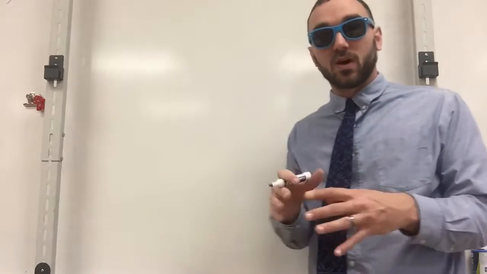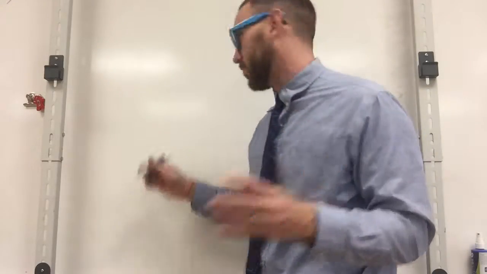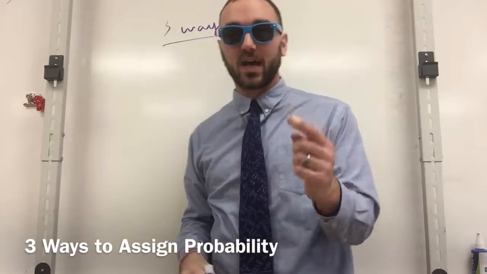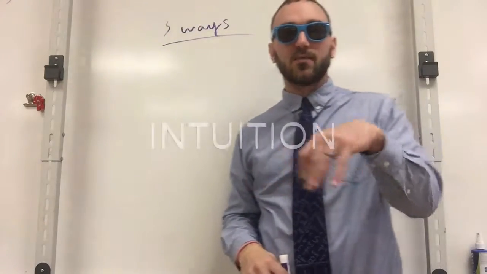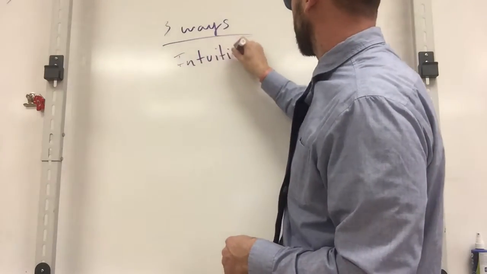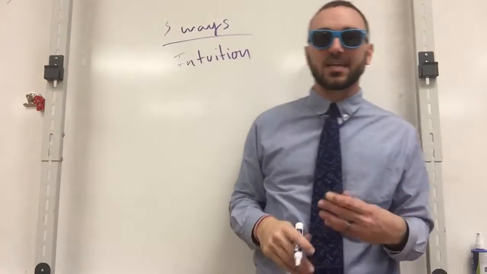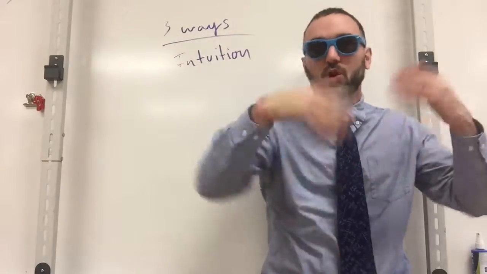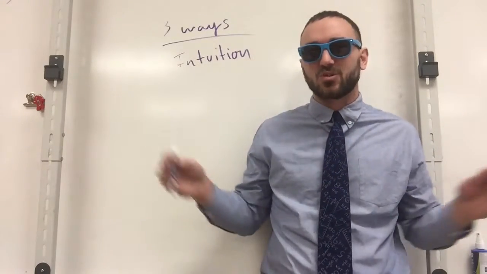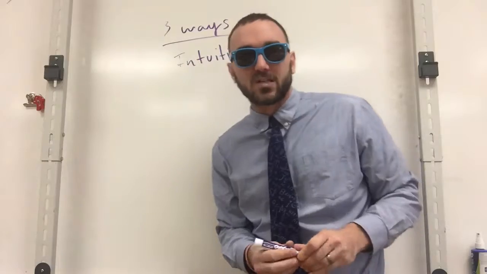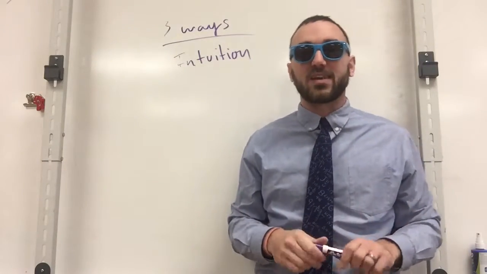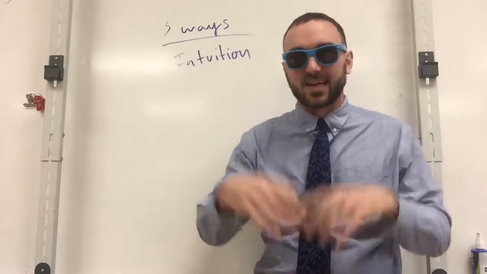All right, so moving on, there are actually 3 ways that we assign probability. The first way is going to be this idea of intuition. Intuition is the basic probability that we just throw out, like word vomit, right? Because there's no real statistical basis. It's just based off of past experiences. Ones that are really keen on doing this are sports announcers. They will say that this guy typically makes his shots 90% of the time.